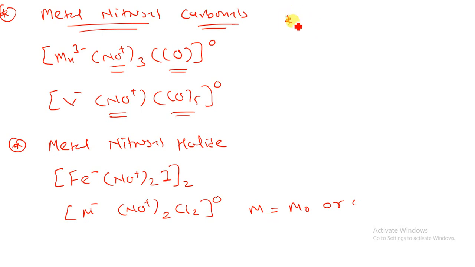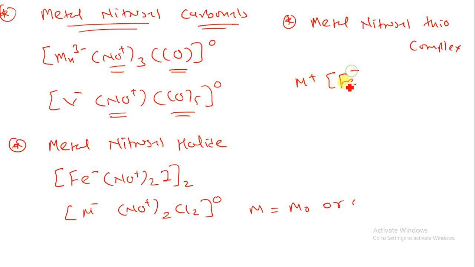You can take one more example, like metal nitrosyl thio complex. Thio means sulfur complex. Suppose we have a metal with positive charge, in which we have Fe minus, NO plus and sulfur. That is known as a metal nitrosyl thio compound, in which we have a nitrosyl compound as well as sulfur. This is the basic type of a metal nitrosyl.